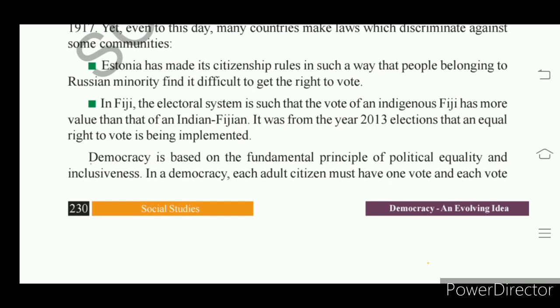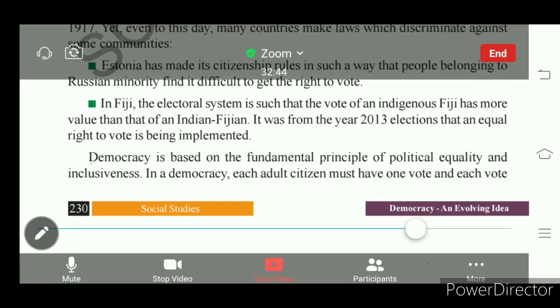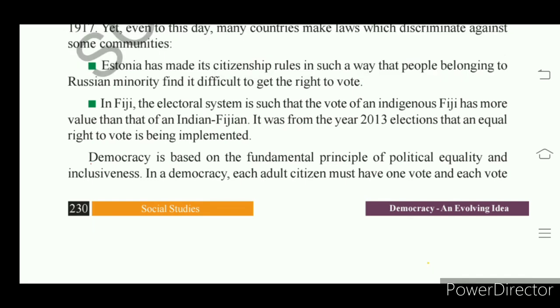Okay, so democracy is based on a fundamental principle of political equality and inclusiveness. We all have political equality because everybody is given the right to vote. In a democracy, every adult citizen will find one vote. It may be the prime minister, or the teacher, or the doctor, or someone.